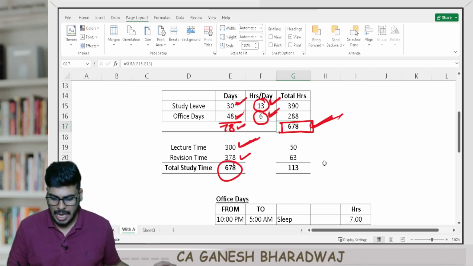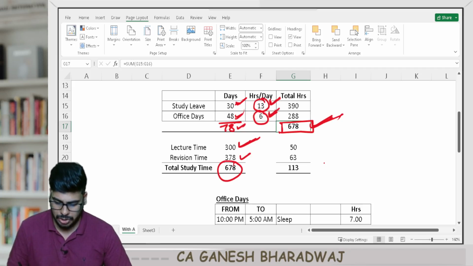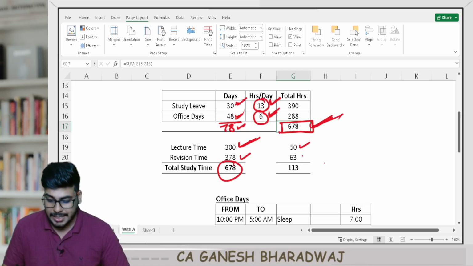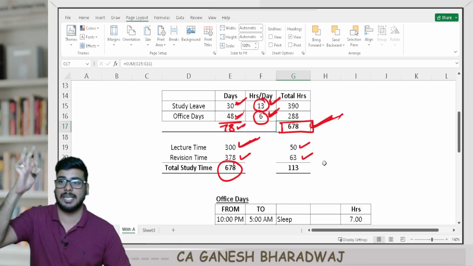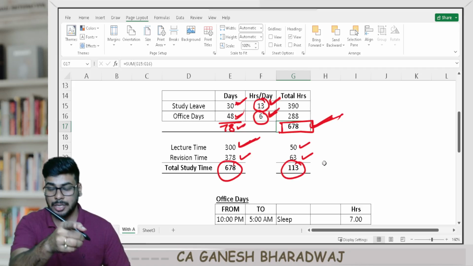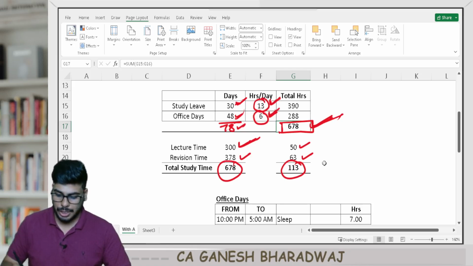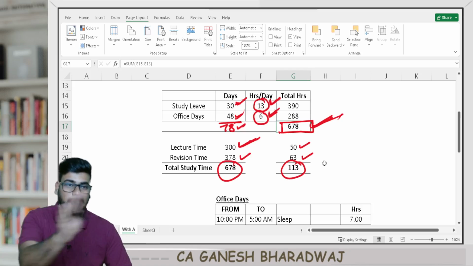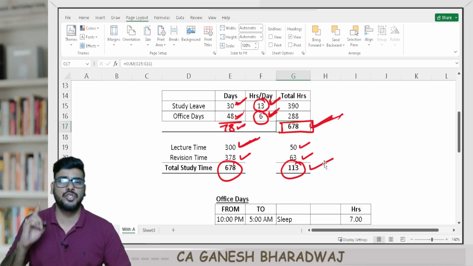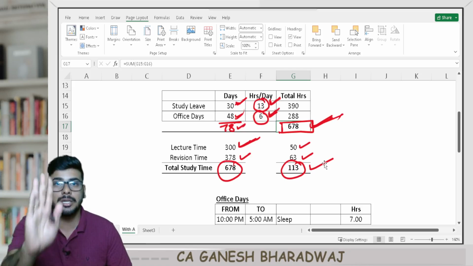Clear with this, guys? And this on an average boils down to 50 hours of viewing lectures per subject and 63 hours of revising that subject with your books, which means even in this assumption, even if you are a person who is going for an articleship with 1 month study leave and 2 months of office, you can still achieve on an average 113 hours per subject.